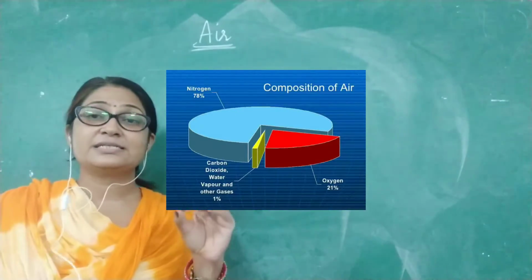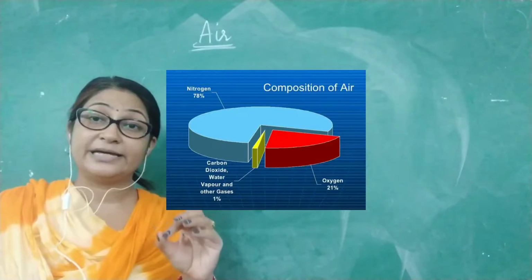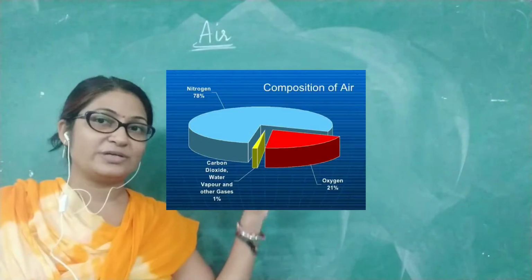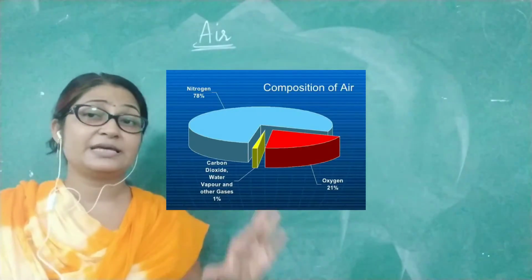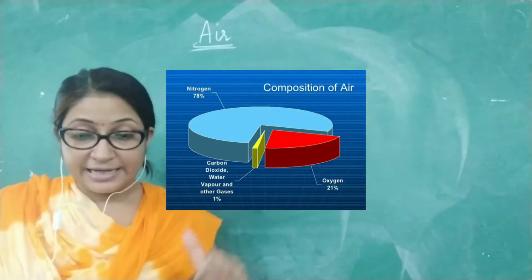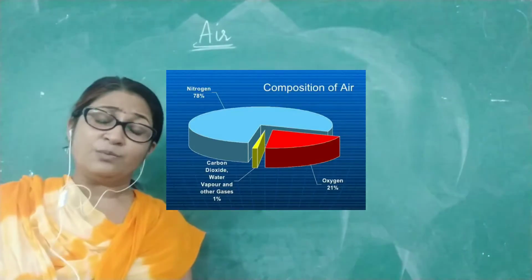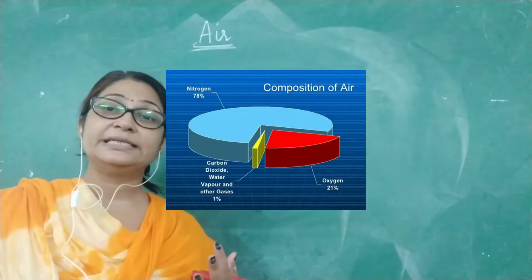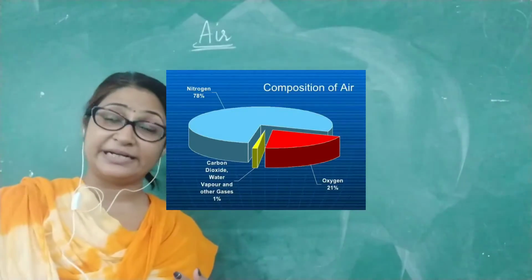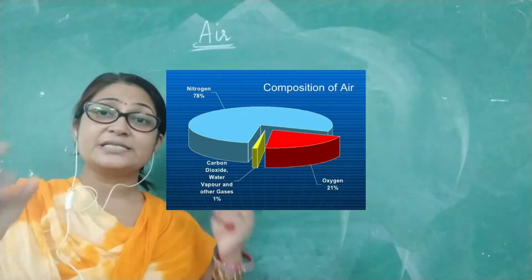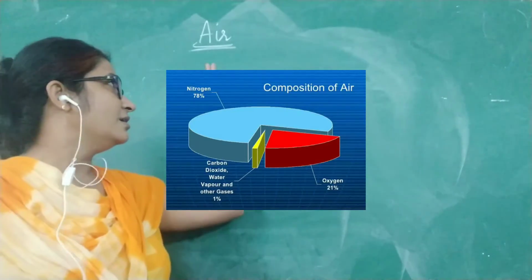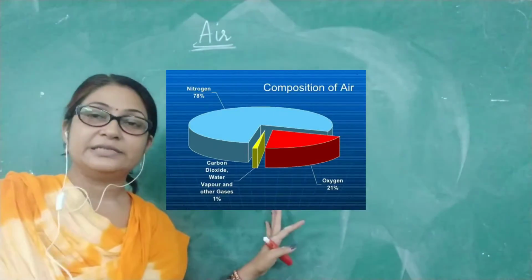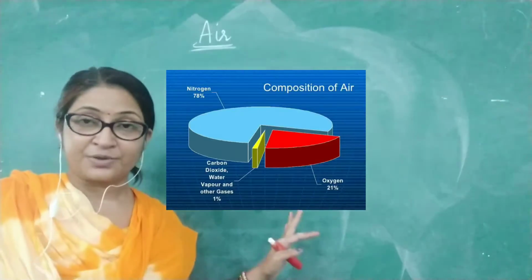78% of the air is the gas which is nitrogen, and only 21%, as you can see in the chart, is oxygen, and the other 1% which is left comprises argon, helium, neon, some dust particles, some water vapor. That is 1% of the air. So this is the composition chart of air, what air is made of.